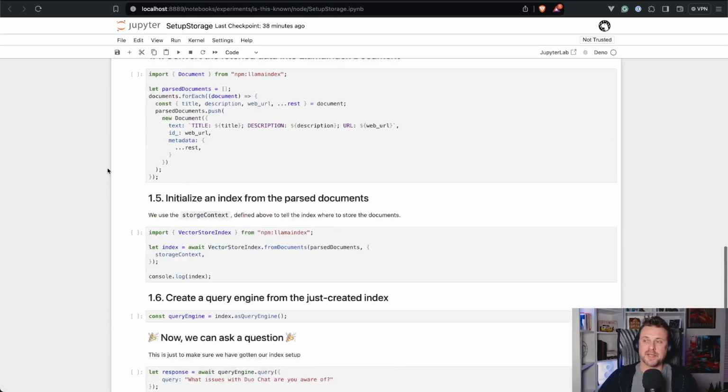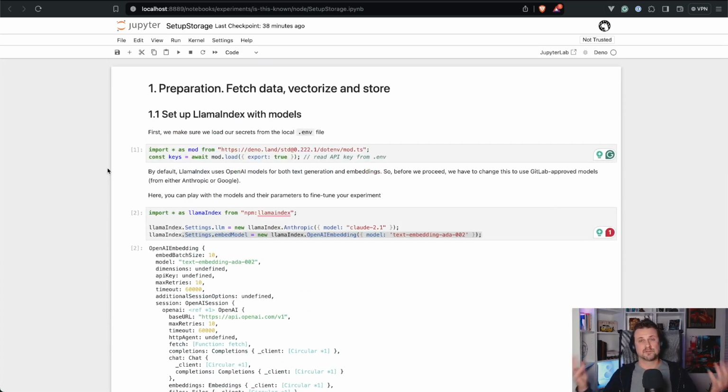We will talk about the next steps in the next video, but for now, let's wrap this up. Again, to sum it up, today we were able to use this AI experimentation project to play with Jupyter notebooks. We installed the whole project, we installed all the dependencies, we started the Jupyter notebooks web server, and we played with the Jupyter notebooks, outputting information right away, in real time. We were able to query information from a GitLab API, create the vector storage, put this information into the vector storage and query that vector storage right from the same environment in our browser.